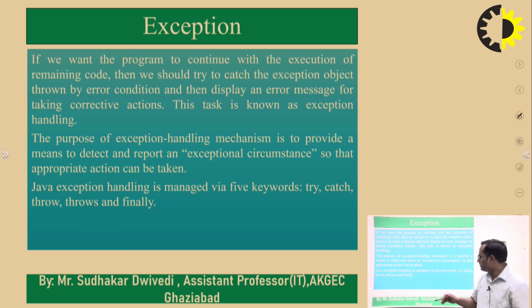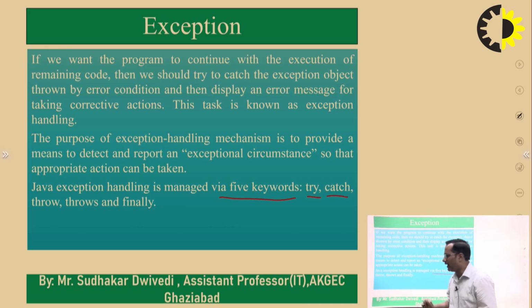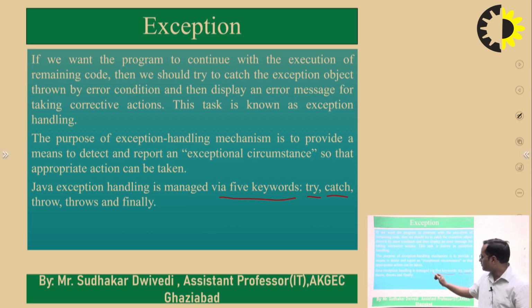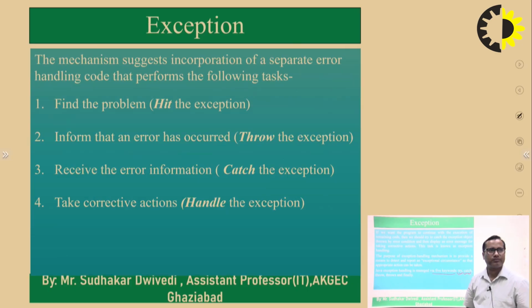And all these things we can manage by using these 5 keywords: try, catch, throw, throws, and finally. That means exception handling can be done by using all these keywords.